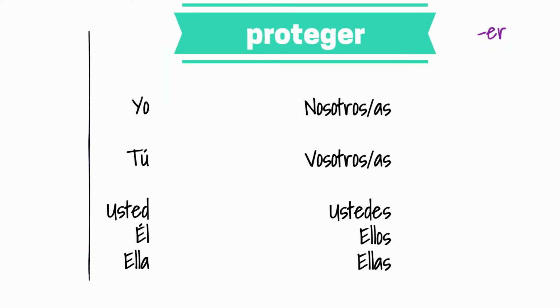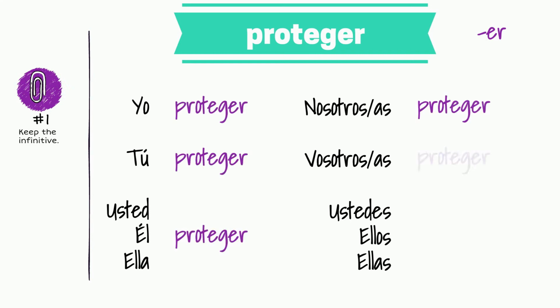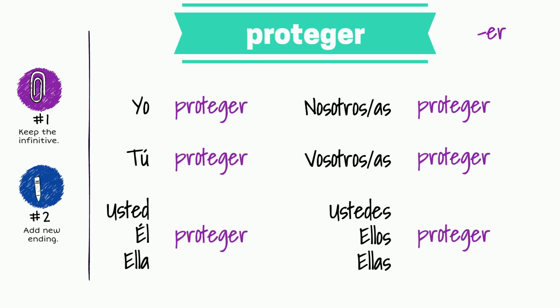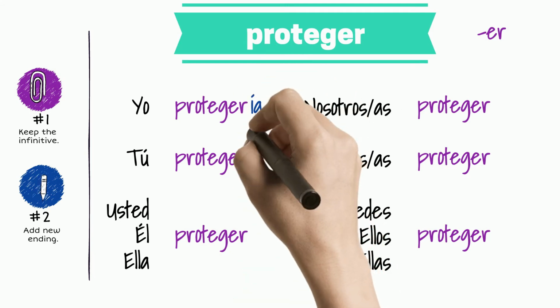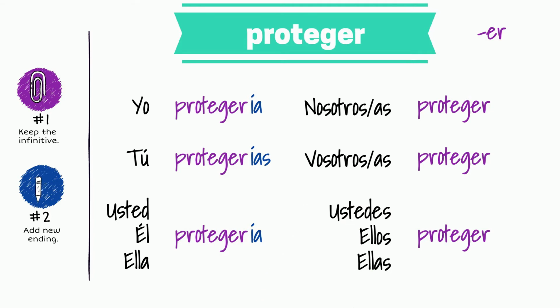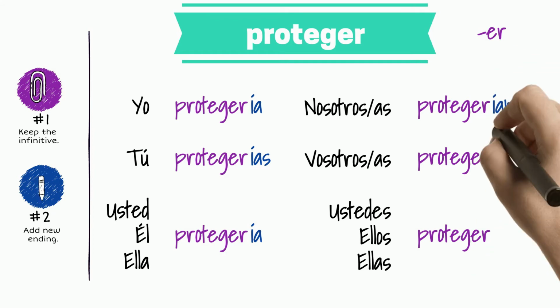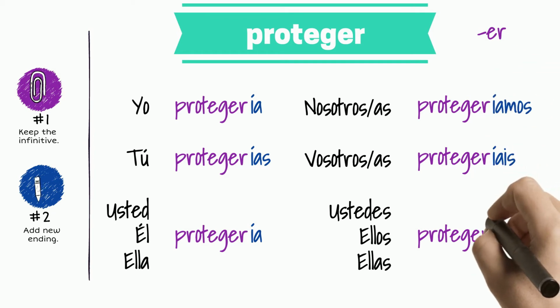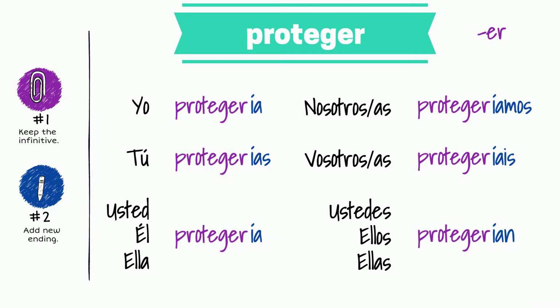Now an ER ending verb. Proteger. Keep the infinitive form and add the conditional tense ending that corresponds to the subject. Yo protegería, tú protegerías, usted, él, ella protegería, nosotros, nosotras protegeríamos, vosotros, vosotras protegeríais, ustedes, ellos, ellas protegerían.